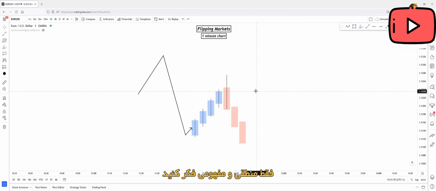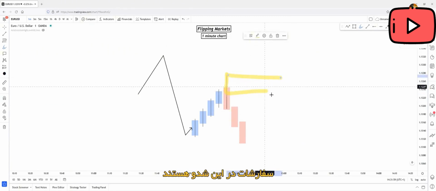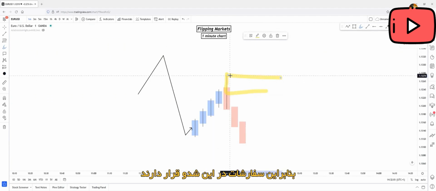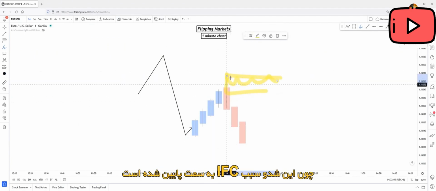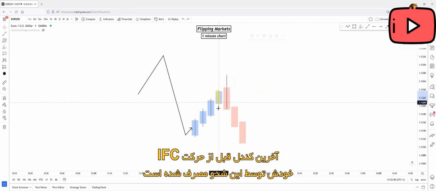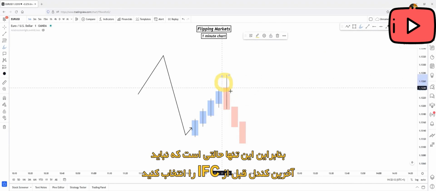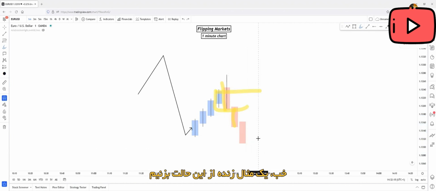Just think logically. Where are the orders sitting? They are sitting on this wick. So the orders have been placed on this wick because this wick caused the inefficient push to the downside. The less recent candle before the inefficient push is already mitigated by the following wick. So once more, this is the only scenario where you can't use the less recent candle before the inefficient push. Okay, let's see a live example for this.